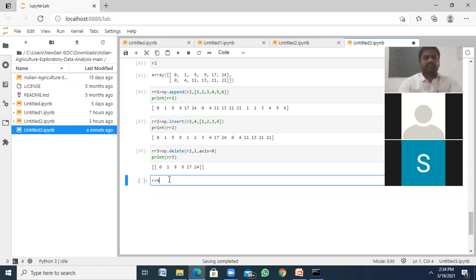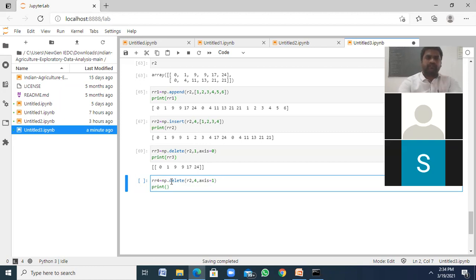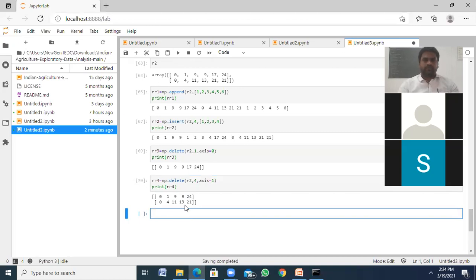The same way, RR4 is equal to np.delete of R2 comma the fourth column. For the fourth column we have to use axis 1. Print RR4. So the fourth column is deleted: zeroth column, first, second, third, fourth. 17, 21 is deleted; 24, 21, 9 and 13 are there.